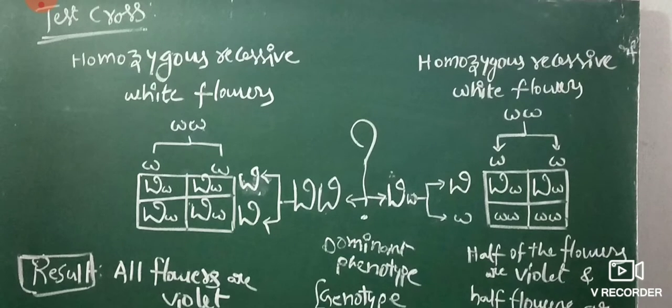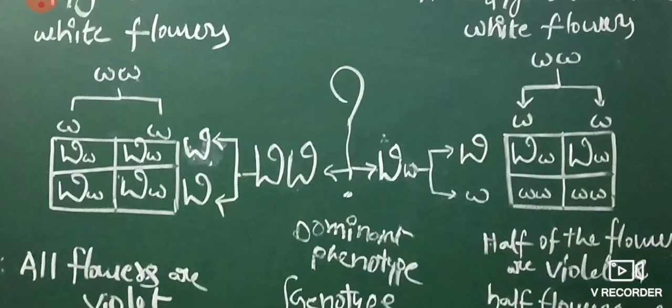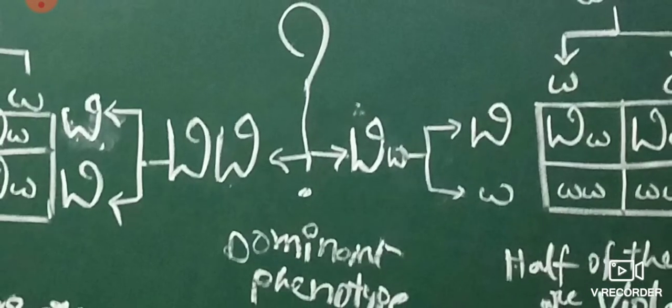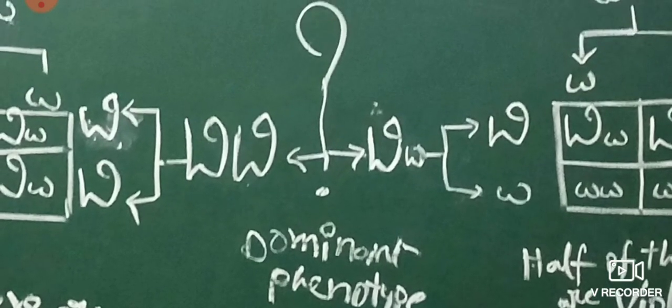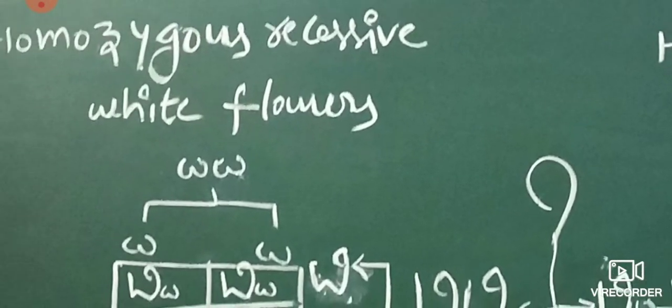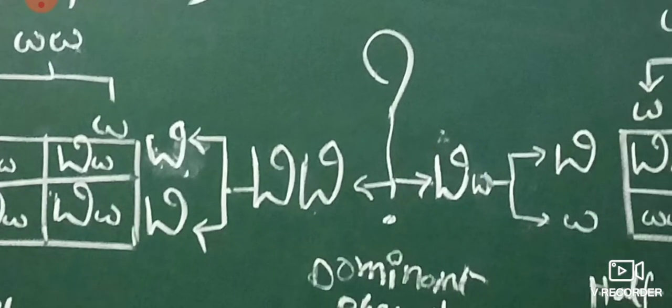White flowers are crossed with a dominant phenotype whose genotype we don't know, which is a violet flower. According to Mendel, white flowers are recessive and violet flowers are dominant. Violet flowers have two types of genotypes: homozygous dominant capital W capital W, and heterozygous dominant capital W small w.